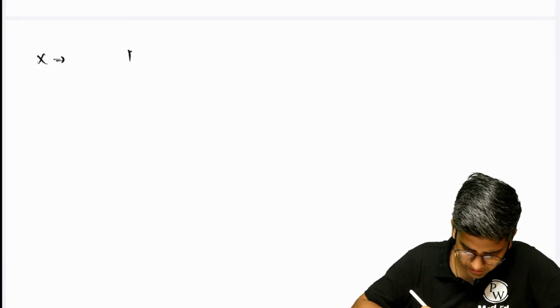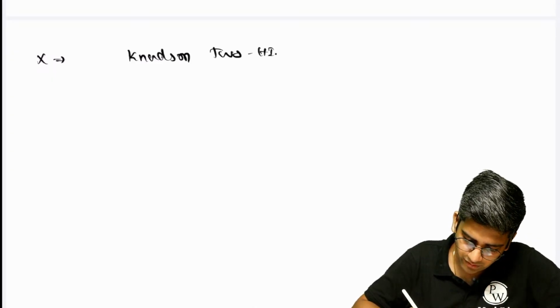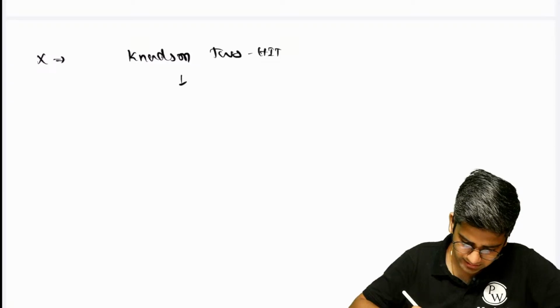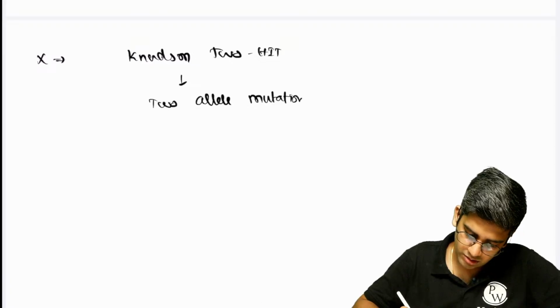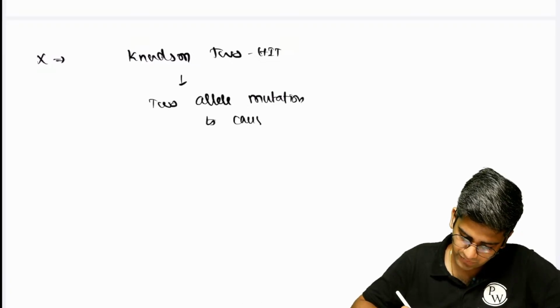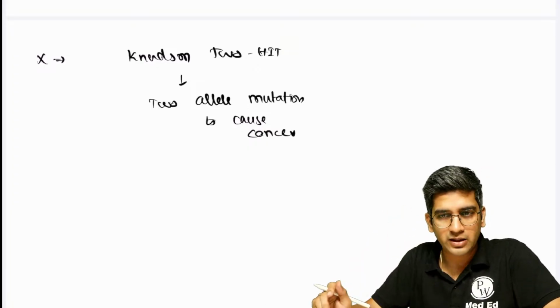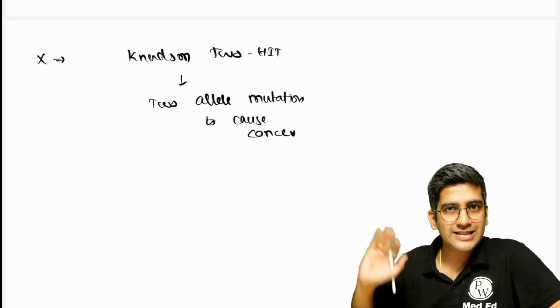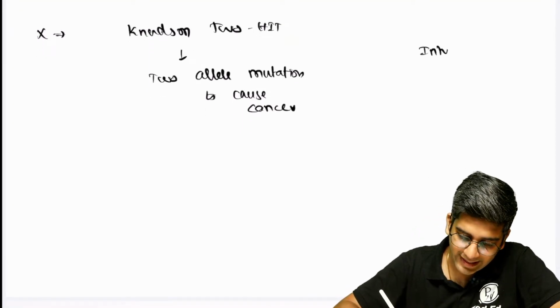Okay, we have something called Knudson's two-hit hypothesis, right? This is always a doubt. Knudson's two-hit hypothesis said that I need two allele mutations to cause cancer. Clear with this, X? Clear with this? Yeah, I'll talk about necroptosis. Give me a second. I'll complete this and I'll talk about necroptosis. Is this clear? Perfect.